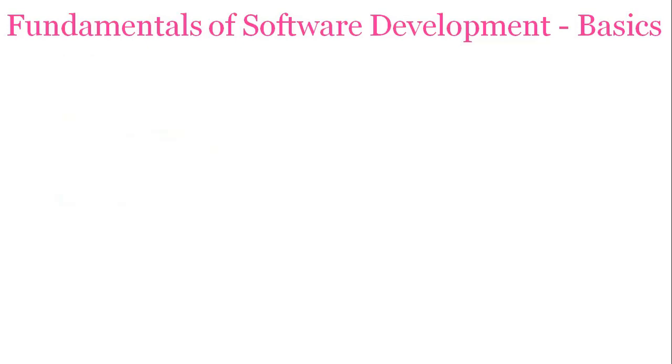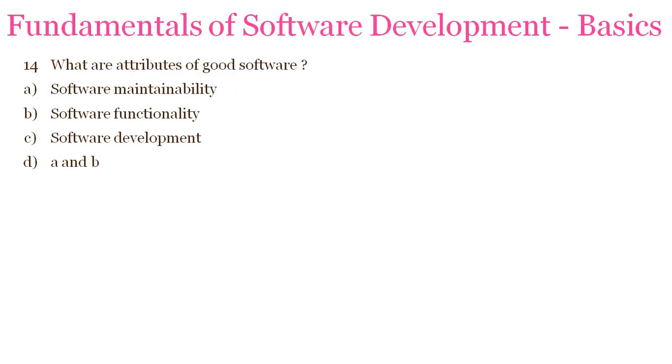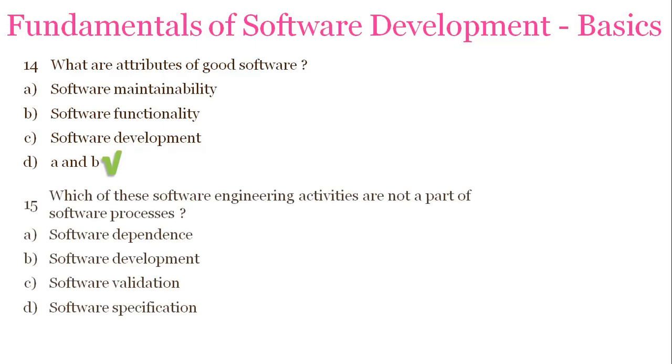The next question is, what are the attributes of a good software? Maintainability, functionality, development, both A and B. So A and B both are the attributes of a good software. A good software is maintainable as well as well functioning. The next question is, which of these software engineering activities are not a part of the process? Dependence, development, validation, specification. And the answer is dependence. Development, validating and specifying the software are a part of the software process, whereas dependence is not.